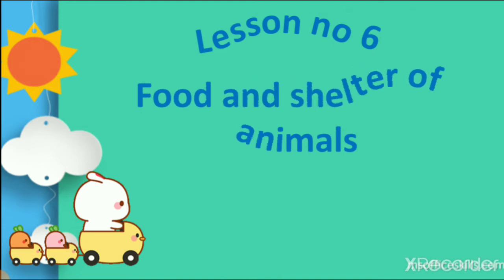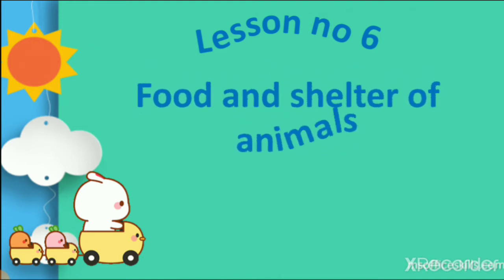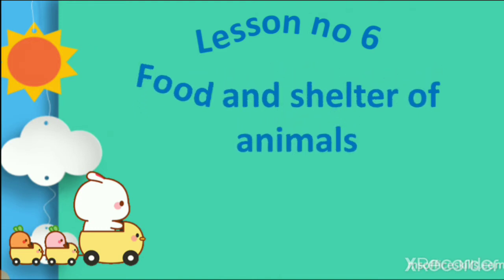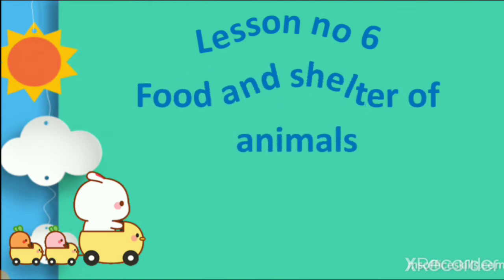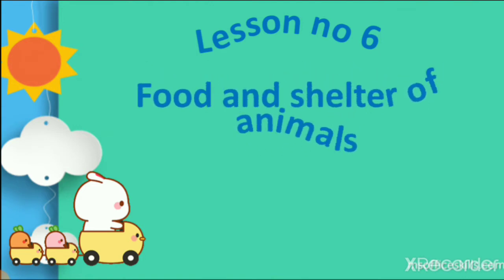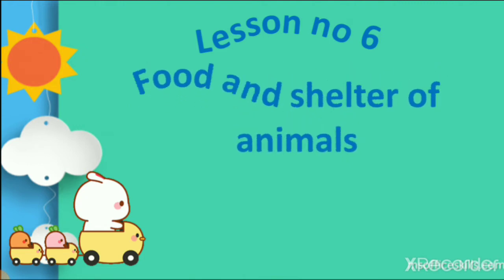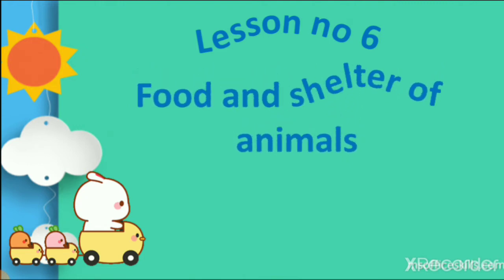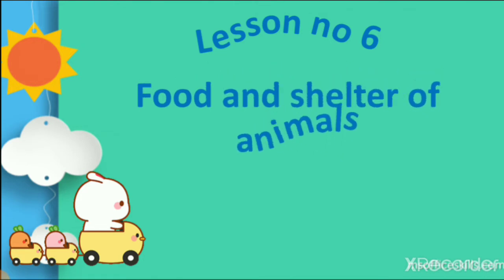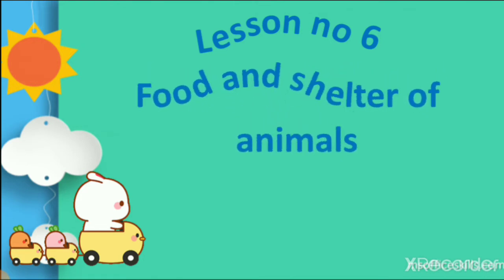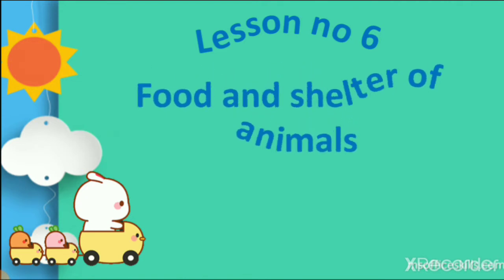Animals like cow, horse, goat and sheep eat plants or grass, and animals like lion, tiger and many others eat the flesh of other animals.